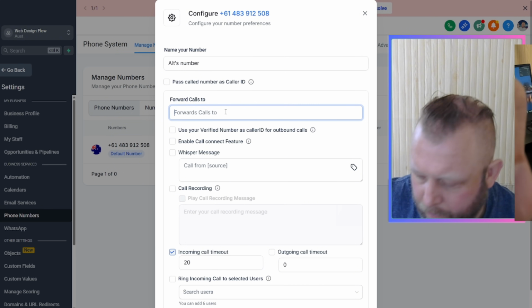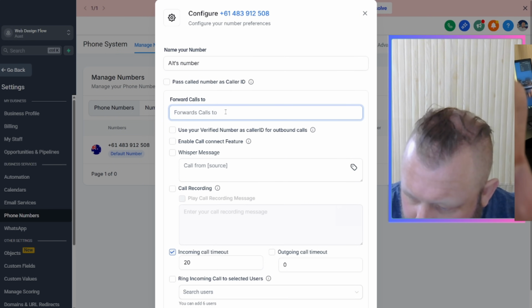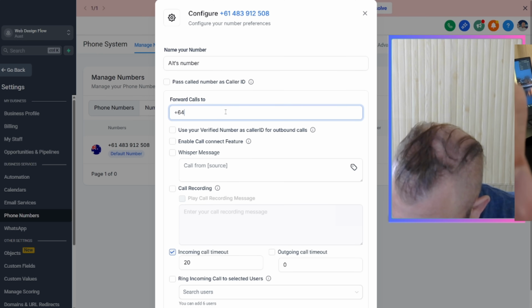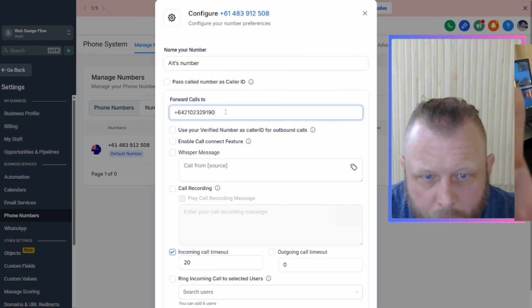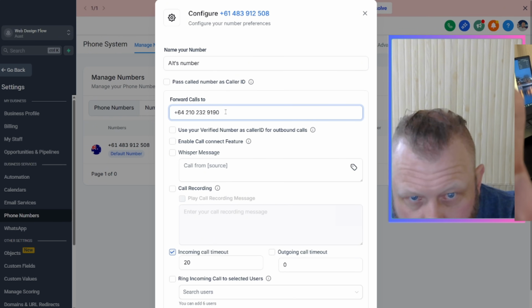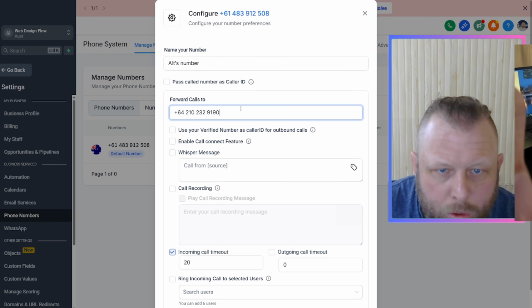We are just going to say forward all our calls to this phone number here, which is actually a New Zealand number. 6421023910. So forward calls, pass call number as a caller.